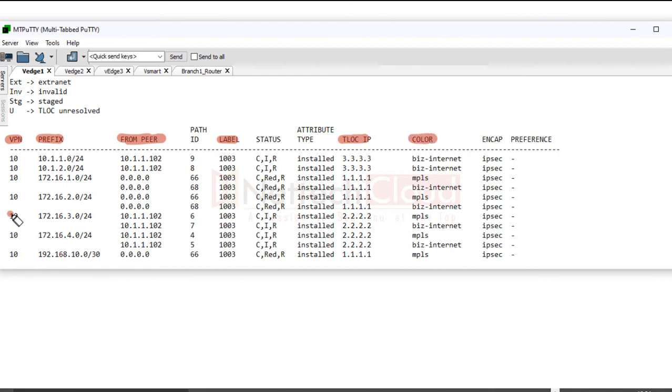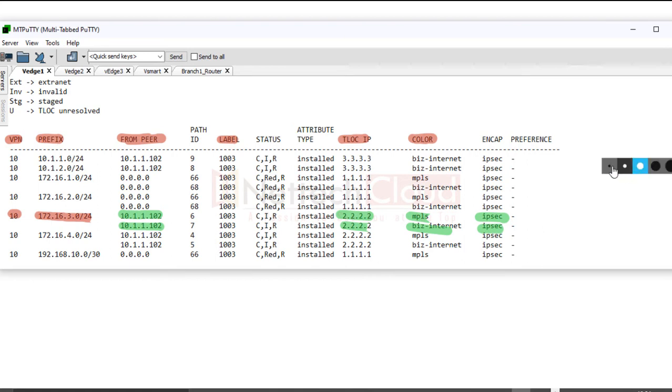So VPN 10 prefix 3.0 received from peer, and peer is what? vSmart, both 102. Why twice here? Because there are two different transport colors. So TLOC IP, transport, and encapsulation.